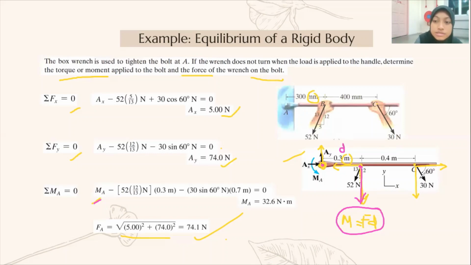And then at point C, the force that is perpendicular to point A is here. This is the force, so negative 30 sine 60 times the D, which is 0.3 plus 0.4, and then equals 0. Then we can find the moment at point A, which is 32.6 Newton meter.